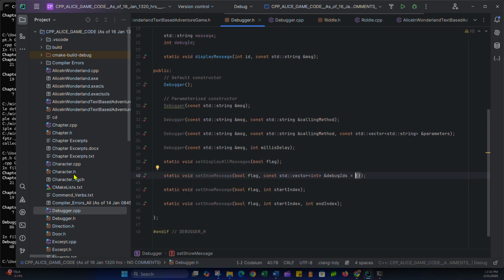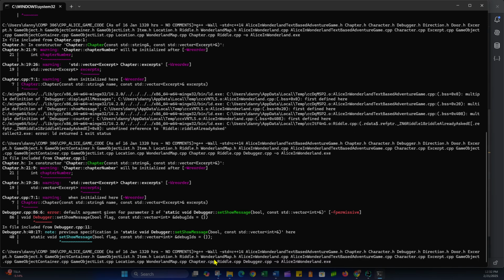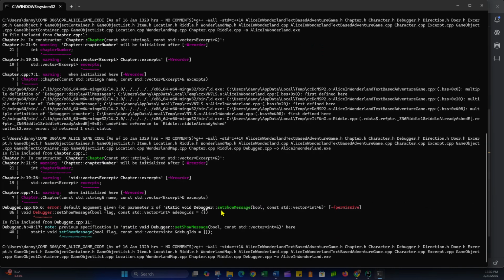Let's try to recompile it now that we've sorted that one issue out. And then I think that was the only issue previously. And then we will look at these chapter warnings.